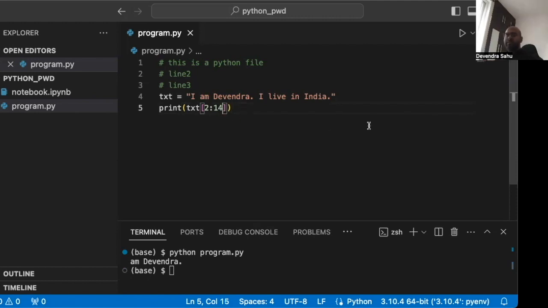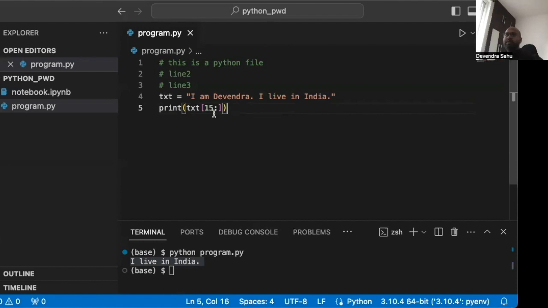There's another way to index. If you want to start from somewhere till the end, if you just write 2 and a colon, it starts with A and goes up to the end of the string. Let's clear the screen, run it again, and you can see it starts with A and goes till the end. Similarly, if you want to start at I, you can run it again. If I start from position 15, previously I told you this is position 14, and then don't put anything after the colon, it will go till the end, and hence it is printing "I live in India."